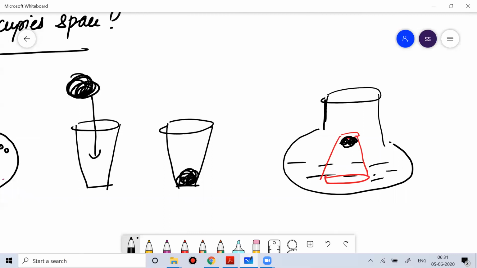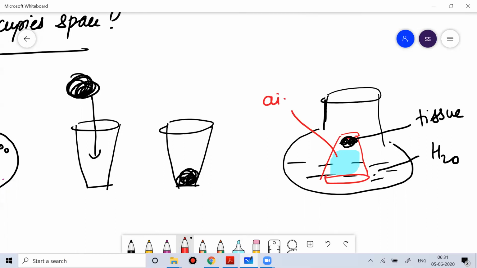Why will the tissue paper not become wet? Because between this water and the tissue paper there is an invisible substance present, which is called air, and it is occupying this space.